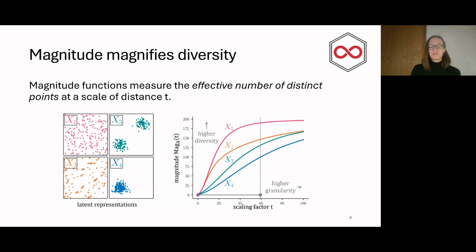The magnitude functions nicely show this trend in diversity across multiple scales of distance, where the scaling factor can be seen as zooming into a space. The higher the value of magnitude, the more diverse the space. We want to leverage this multi-scale behavior of magnitude to define diversity measures that can pick up on these nuanced differences in diversity between different latent spaces.